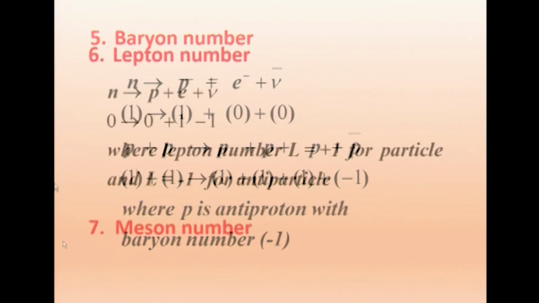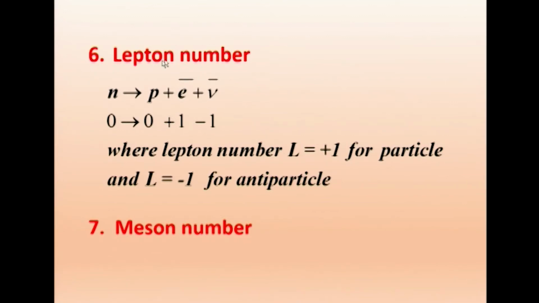Then similarly, the lepton number will be conserved in any reaction. Here again we take the same reaction, the decay of the neutron. Neutron becomes proton plus electron plus antineutrino. This electron is nothing but the beta particle. As far as lepton number is concerned, the neutron is not a lepton, it is a baryon, so lepton number is 0.